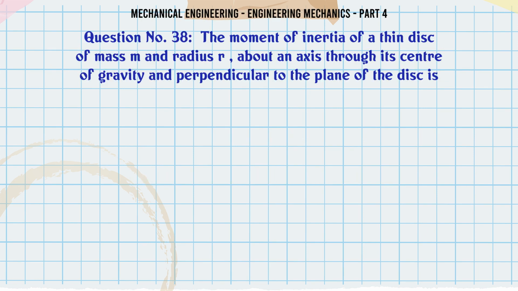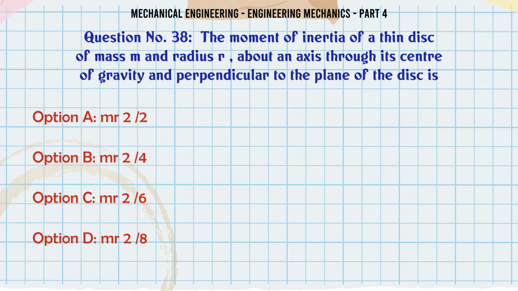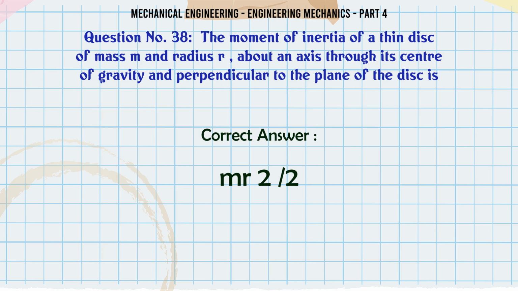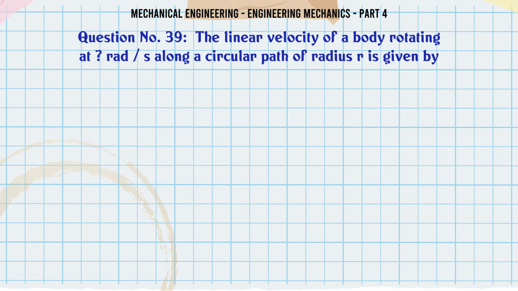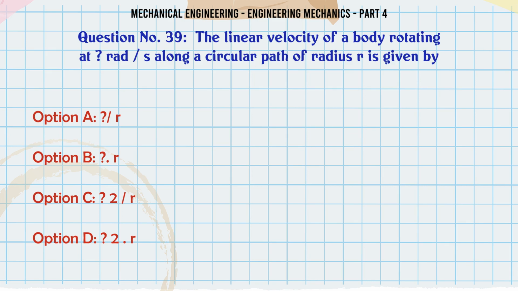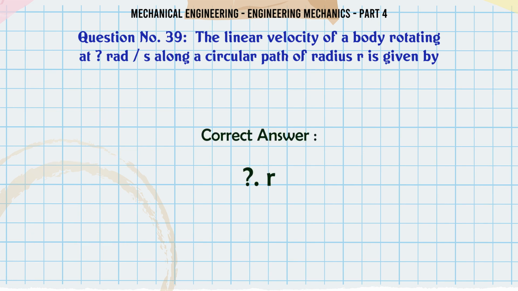The moment of inertia of a thin disk of mass m and radius r about an axis through its center of gravity and perpendicular to the plane of the disk is A Mr²/2, B Mr²/4, C Mr²/6, D Mr²/8. The correct answer is Mr²/2. The linear velocity of a body rotating at ω rad/s along a circular path of radius r is given by A ωr, B ω/r, C 2ωr, D 2ω/r. The correct answer is ωr.